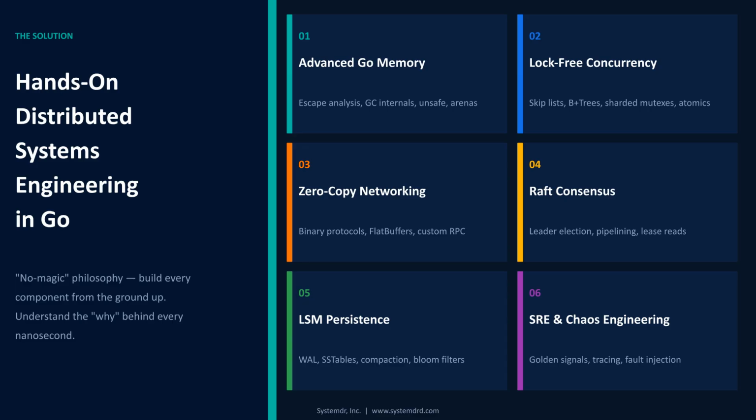The solution is hands-on distributed systems engineering in Go, following a no-magic philosophy. The curriculum covers 6 phases: advanced Go memory, lock-free concurrency, zero-copy networking, Raft consensus, LSM persistence, and SRE and chaos engineering. You'll build every component from the ground up, understanding the why behind every nanosecond.